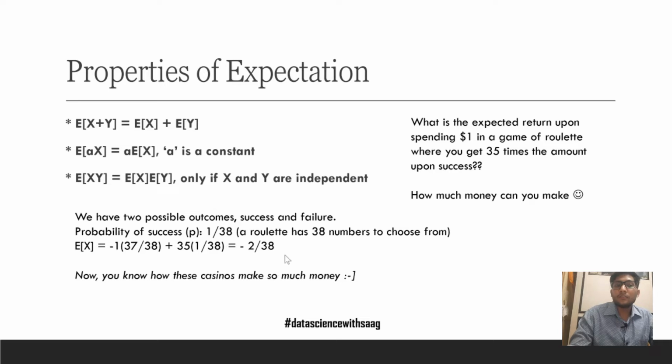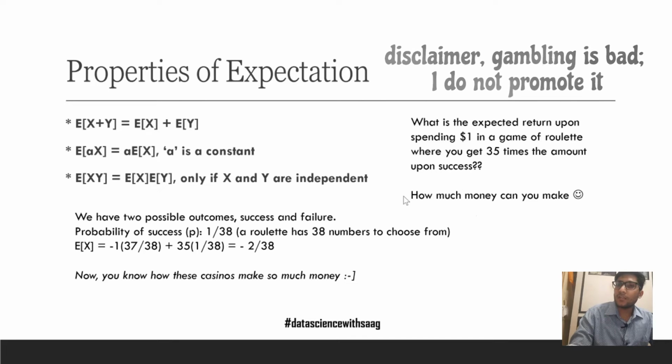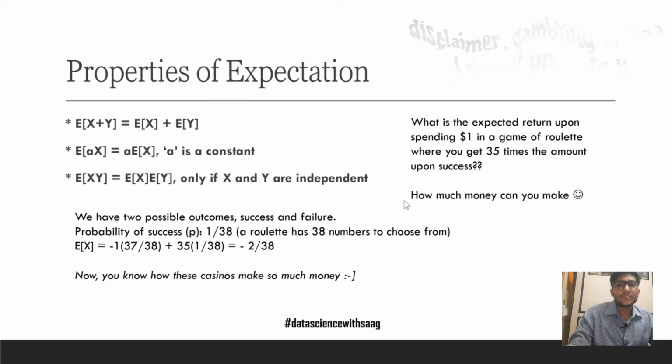So overall you are going to make a loss of minus 2 by 38, that is minus 1 by 19. Now I'm sure you would know how these casinos make so much money. And next time before you go to play in such casinos, make sure what is the winning amount that you're getting and how can you improve your chances of winning.